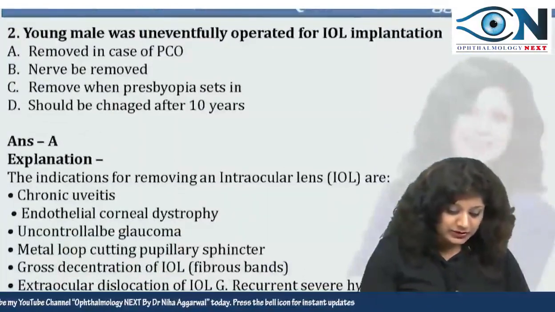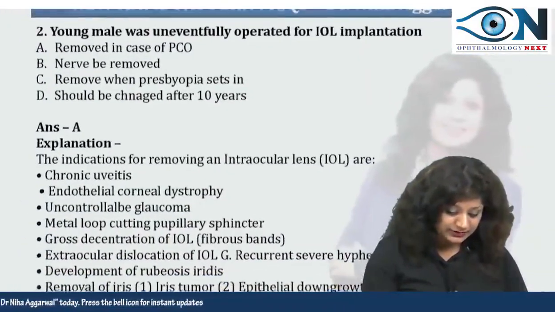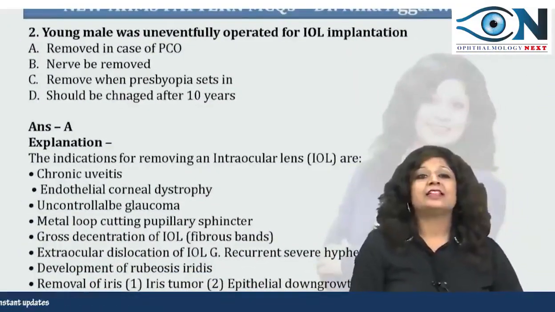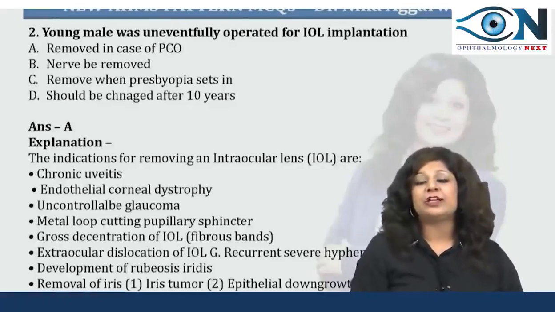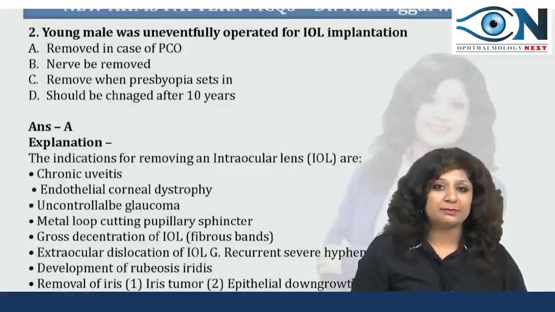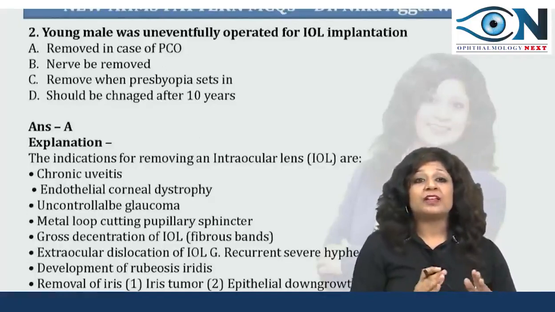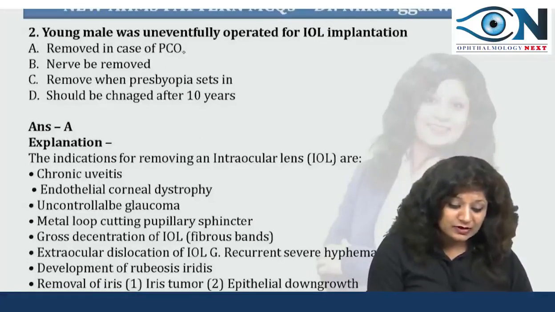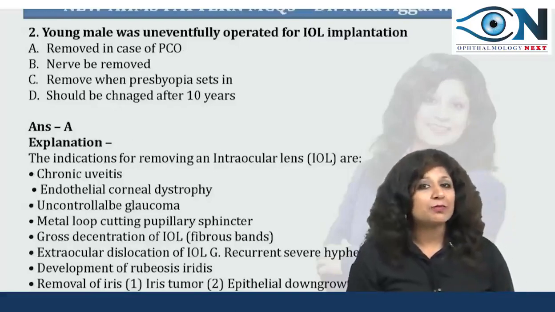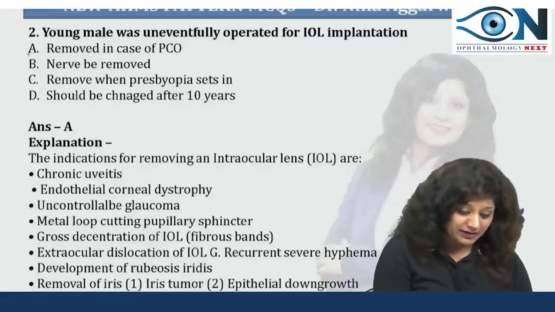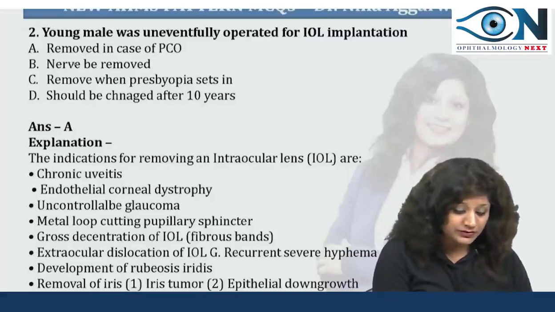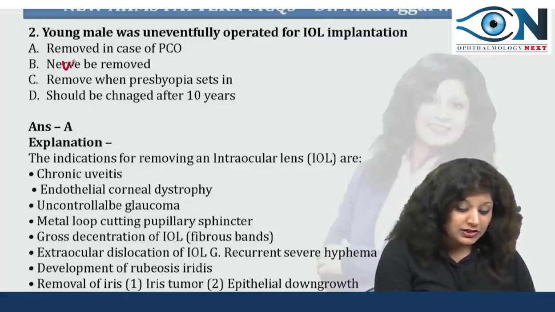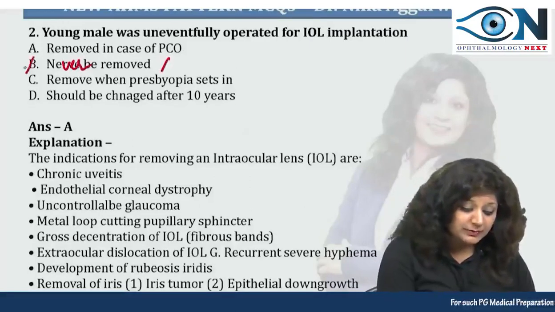Now coming to yet another question. Here they say that a young male has been operated for IOL implantation. So when should it be removed? It should be removed in cases of PCO. Yes, it can be removed if there is posterior capsular opacification. It should never be removed. This is wrong. It should be removed. So this will be wrong.